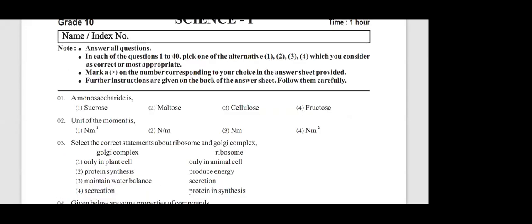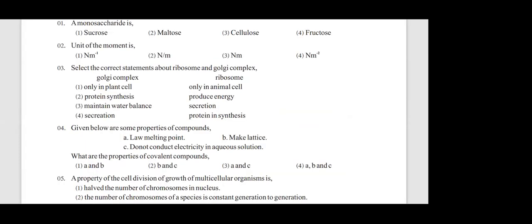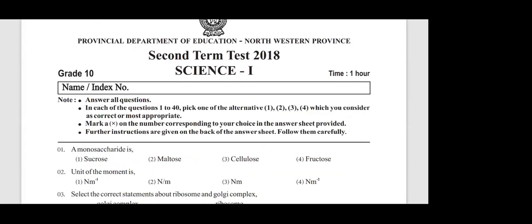Okay. Who can give me the answer? Other students now raise the hand. The others, those who never raise the hand, at least this first MCQ, can you tell me the answer? Those who never raise the hand. Yes? First MCQ. Lahiru? Fructose, sir. Yes, very good. Answer is that. Yeah, fructose. I'll mark the answer.